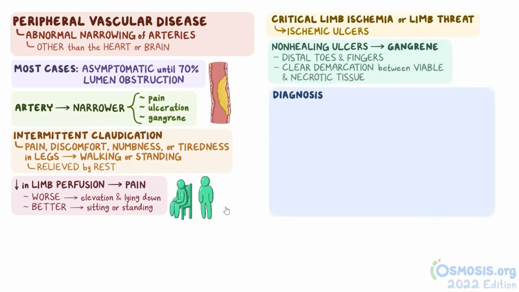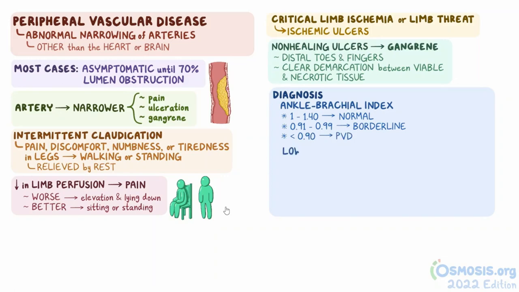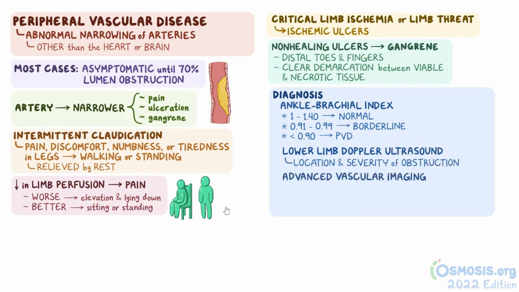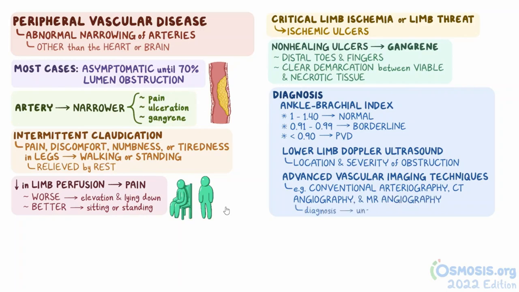The initial study when peripheral vascular disease is suspected is the ankle brachial index, in which a range of 1 to 1.4 is considered normal, 0.91 to 0.99 are considered borderline, and values lower than 0.9 are considered peripheral vascular disease. The next step is a lower limb Doppler ultrasound to determine the location and severity of arterial obstruction. Advanced vascular imaging techniques like conventional arteriography, CT angiography, and MR angiography are usually reserved for individuals whose diagnosis remains uncertain.